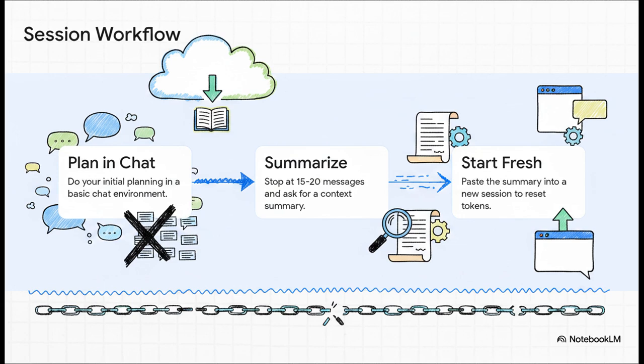So here's the perfect playbook. First, do your initial planning in a basic chat, not in a heavy workspace environment. Then, when a conversation gets to around 15 or 20 messages, just stop. Ask the AI to summarize the context of the whole chat. Copy that summary, and then start a completely fresh session, pasting that summary in as your very first message. You get the full benefit of the context without the massive token cost of dragging around all that dead history.